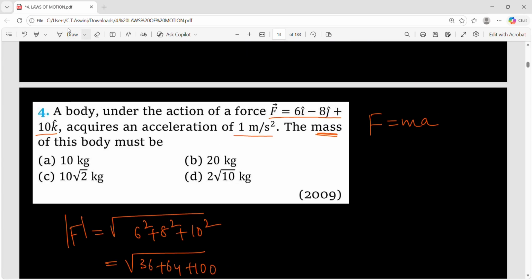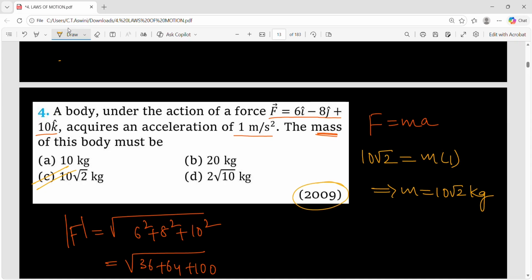Now just substitute it here. F is equal to ma. So F is 10 root 2. Mass we don't know. Acceleration is 1. So what is the mass now? Mass is also 10 root 2 kg. So the answer is option C. Very easy, right? You may get a doubt, ma'am, do we get such direct formula-based questions? Yes, and here is the proof. It was asked in the 2009 NEET exam.